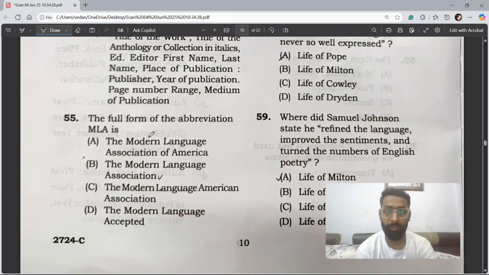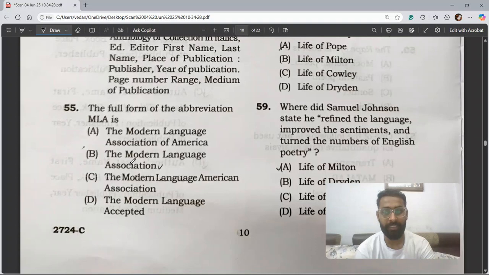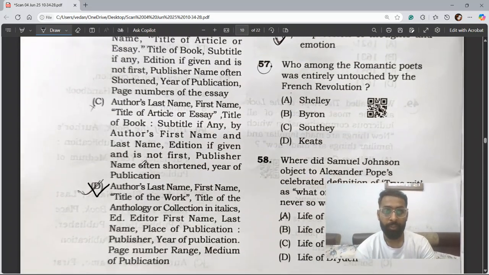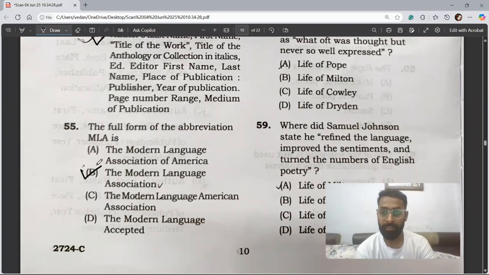Question 55, the full form of abbreviation MLA is. So here two options are quite confusing. First, A, the Modern Language Association of America, and the option B is the Modern Language Association. So the correct answer is B. Though it is an American association, the full form of MLA is the Modern Language Association, as you could find it on Google and Wikipedia. So the question number 55, the answer is B.